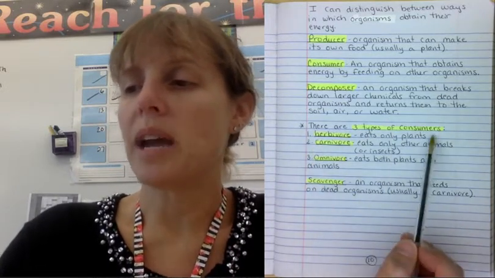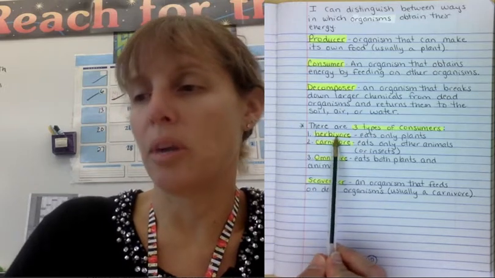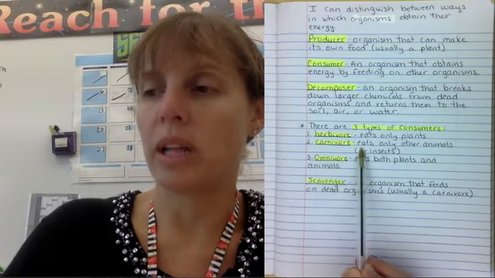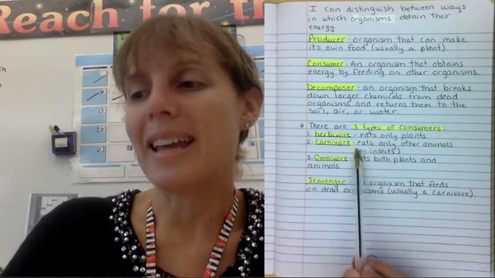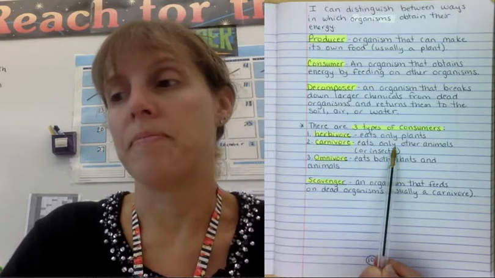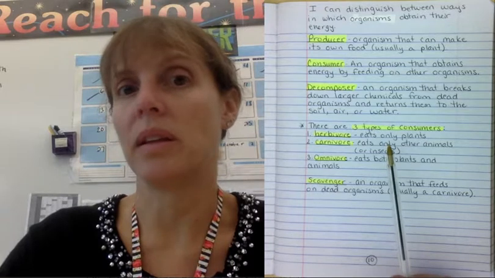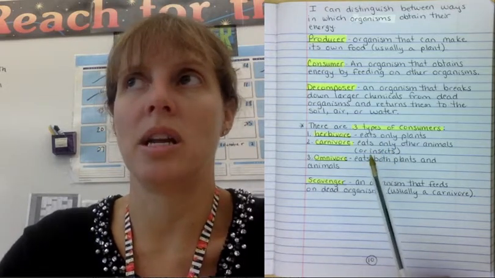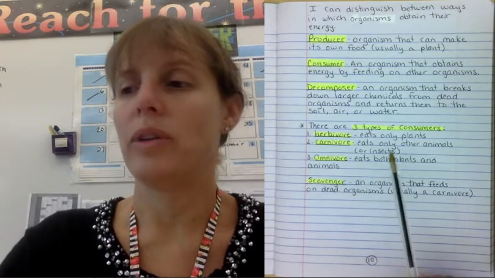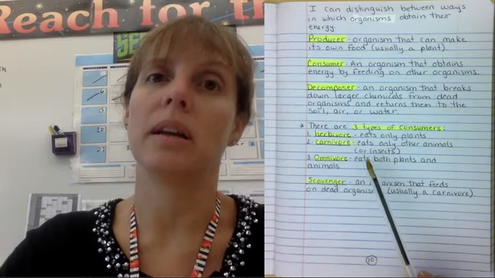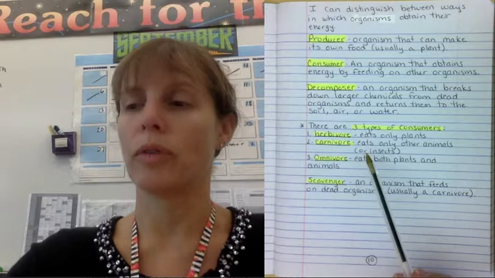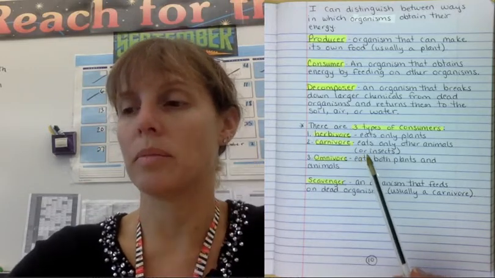There are three types of consumers. The first type is an herbivore. It eats only plants. The second type is a carnivore. It eats only other animals. But insects count as meat. Insects can also be herbivores or carnivores, so it depends on what they eat. Like if a spider eats an ant, then you have a spider that's a carnivore. If you have an insect like a caterpillar eating a leaf, then you have an herbivore. Okay, so insects count as organisms too. Don't forget to include those in your thoughts when you're thinking about organisms.